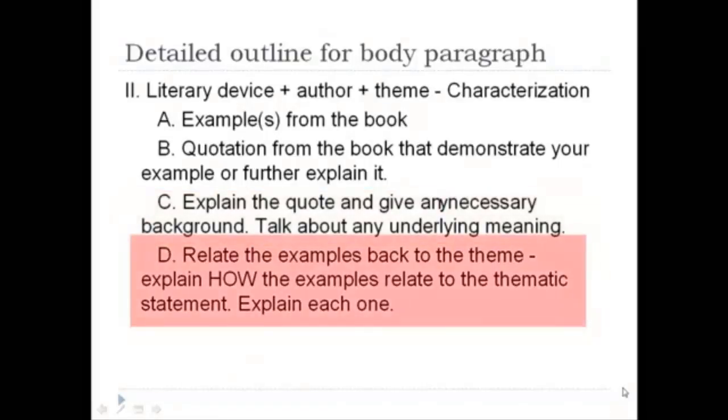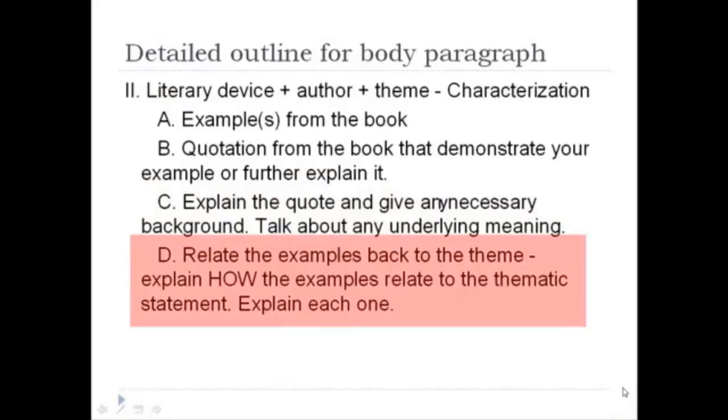Letter D, you always want to relate your examples back to your thematic statement. Explain how these examples relate to the thematic statement. How are these supporting your argument for that central theme? And make sure you explain that thoroughly. Don't just say this relates to the theme. Explain how.